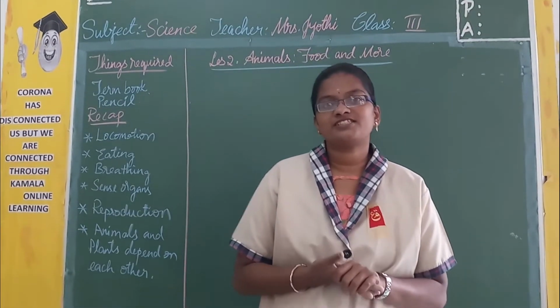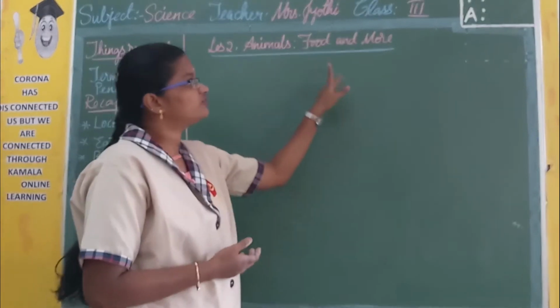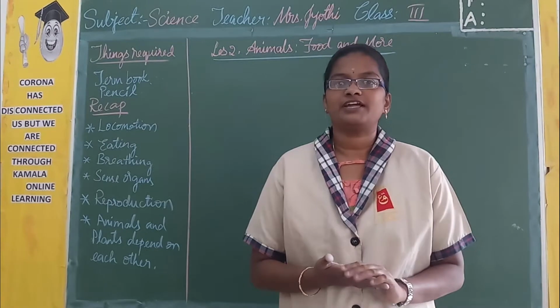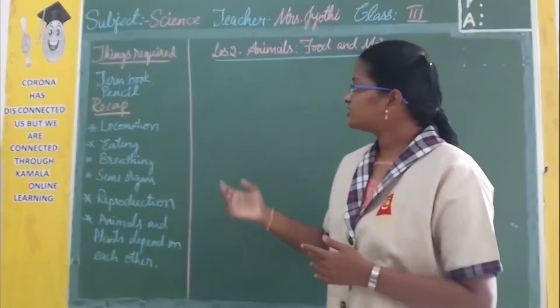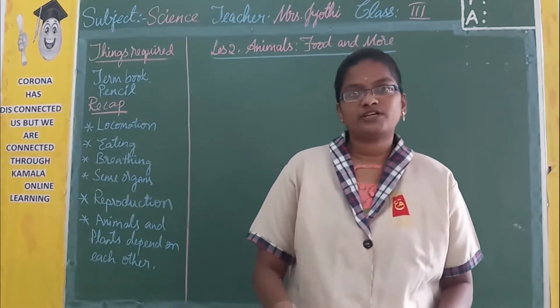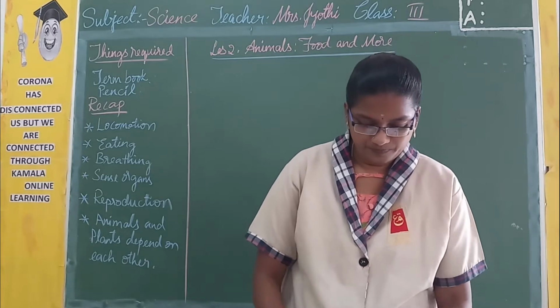Class, I am your science teacher and we are in lesson number 2, that is animals, food and more. So today I am going to give the glance of the lesson and we are going to do the objective. The things required are your term book and pencil. So already successfully we completed lesson 1. Now lesson 2 is also about to finish.